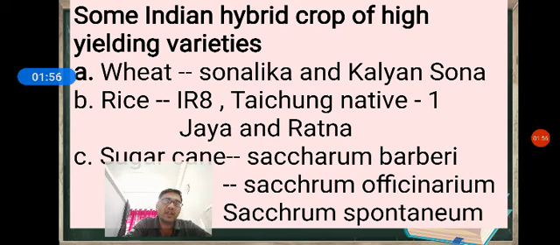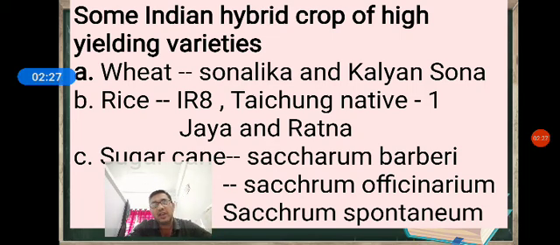Similarly, rice output was 35 million tons in 1960 and 89.5 million tons in 2000. In both cases, the increase in yield was due to the development of high-yielding semi-dwarf varieties.